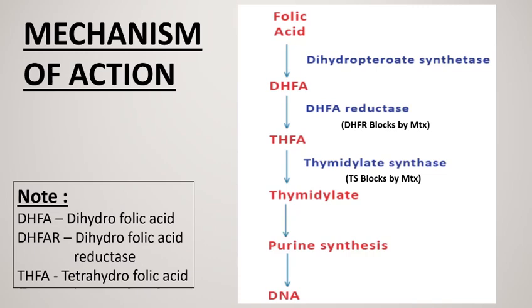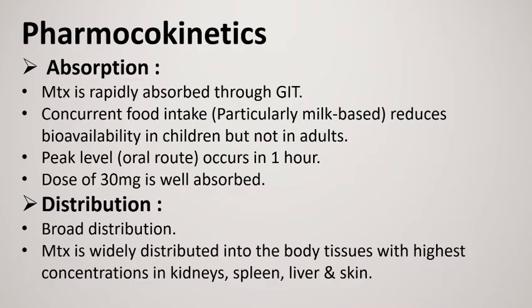In pharmacokinetics of methotrexate, let's discuss absorption, distribution, metabolism and excretion of methotrexate. Methotrexate is rapidly absorbed through GIT. Concurrent food intake reduces bioavailability of the drug in children but not in adults. When methotrexate is given through oral route, peak level occurs in 1 hour. Dose of 30 mg is well absorbed through GIT.